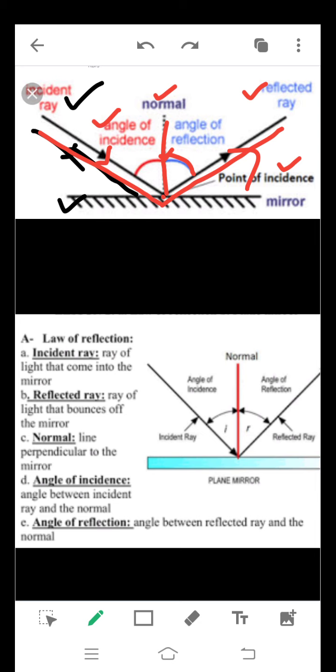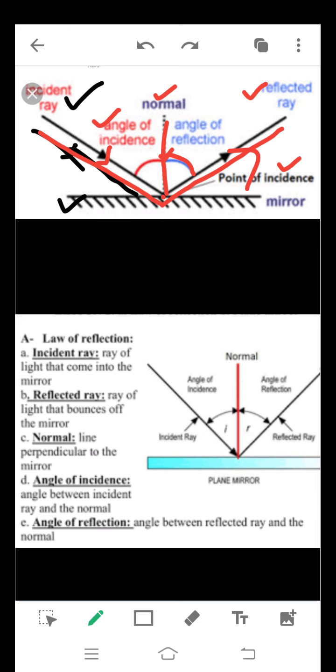Third, normal. It is the line perpendicular to the mirror at the point of incidence. Number 4, angle of incidence. It is the angle between the incident ray and the normal. And last, angle of reflection, which is the angle between the reflected ray and the normal.